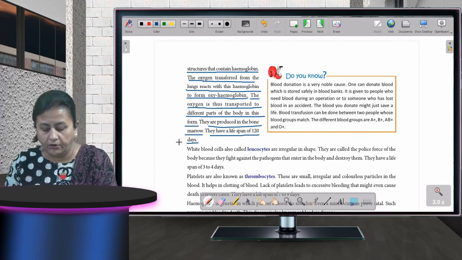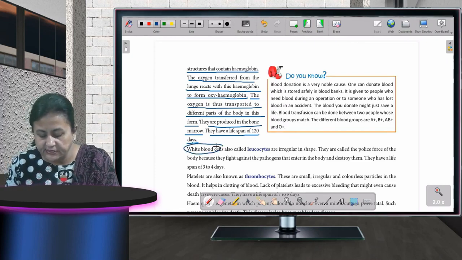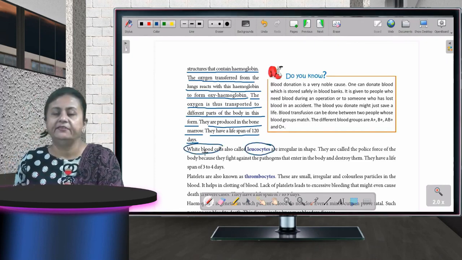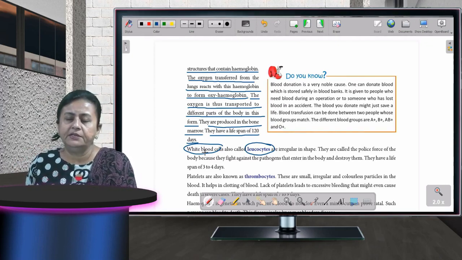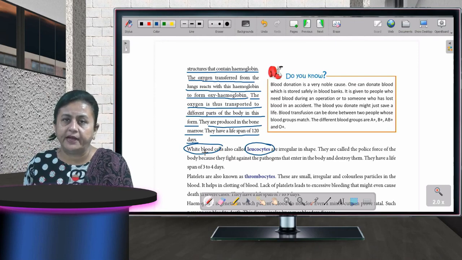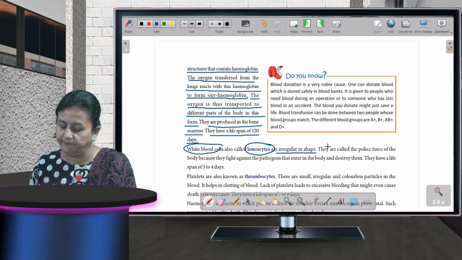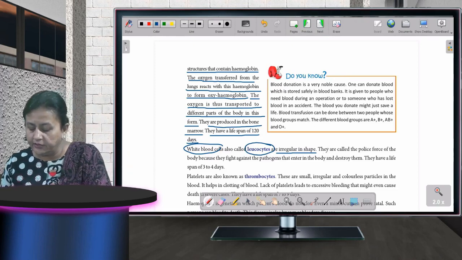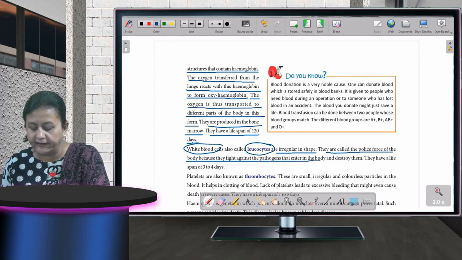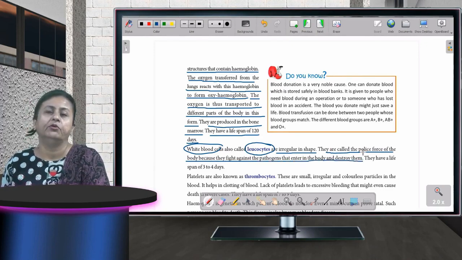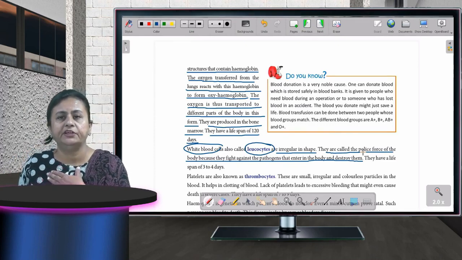Okay. Now, white blood cells. The other name for white blood cells is leukocytes. They are irregular in shape. The RBCs, that is erythrocytes, were flat disc shaped, but WBCs are irregular in shape. They are called the police force of the body because they fight against the pathogens that enter the body and destroy them. Wherever there is an infection anywhere in our body, what happens?